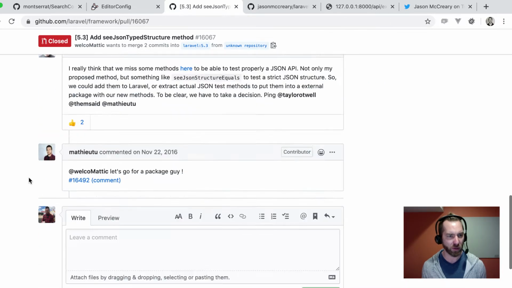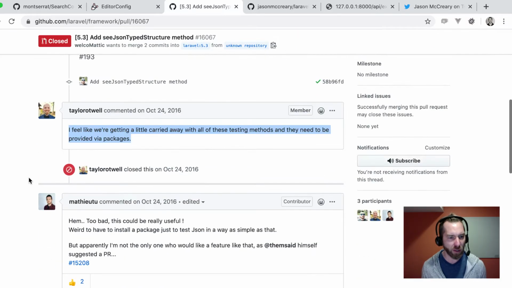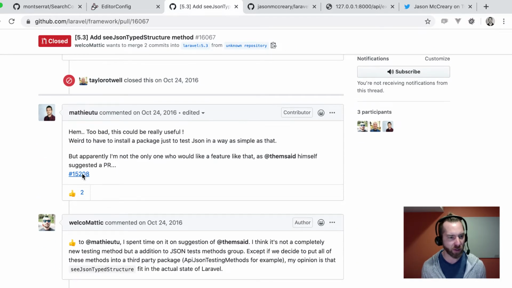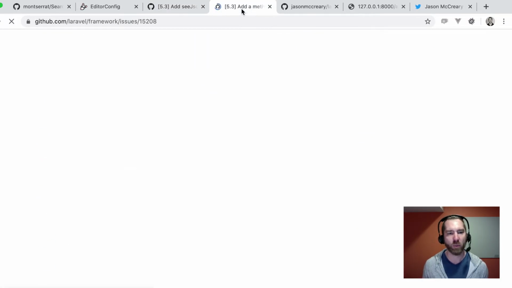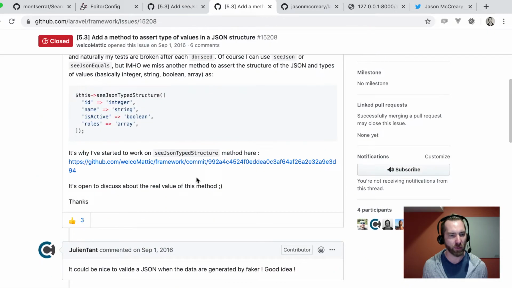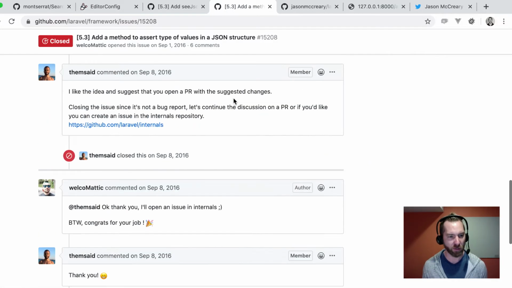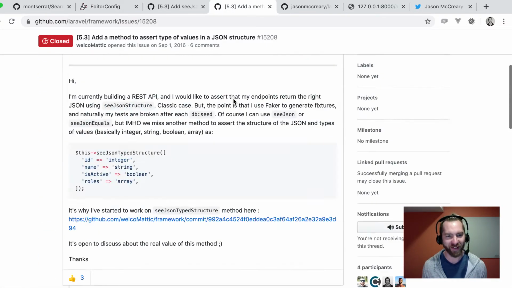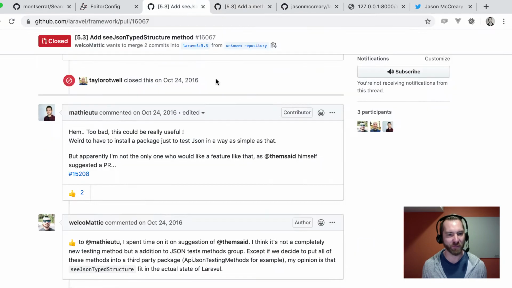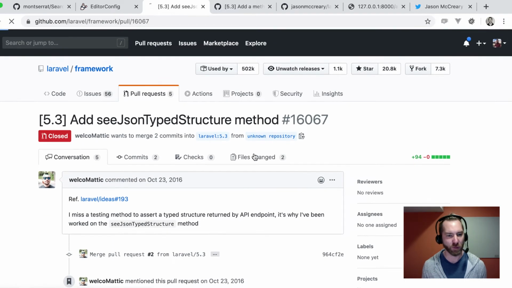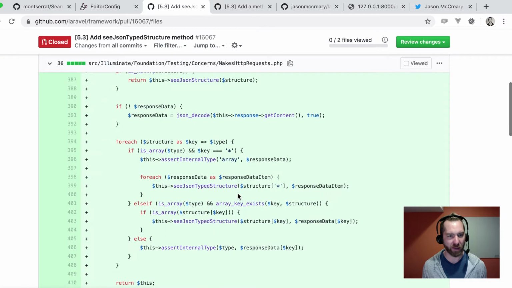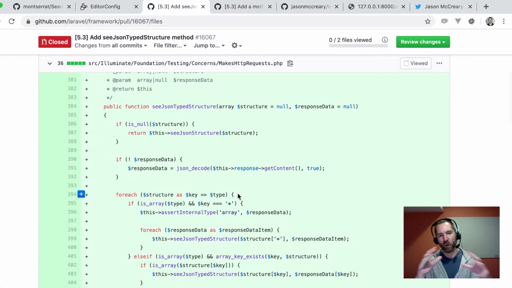I think somewhere in here they have a link to a gist. Let's find out. Somewhere there's actually some code. Yes, here we go. Ah, somewhere there's code. Let's find the code first. Oh, of course the code's actually in the pull request. That helps. Okay, so anyway, this is what we're going to try to revive and build today.